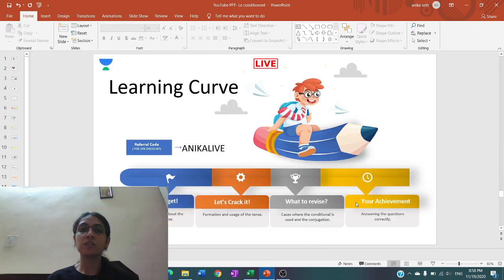So over here, the target for today was to know about the conditional tense, the forms, usage, the conditions where it is used, and what all are the cases where we use it and how we use the verbs in the conditional tense.